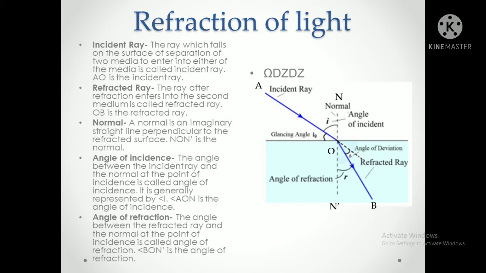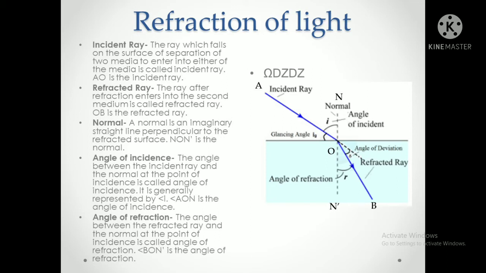Angle of incidence is which one? The angle between the incident ray and the normal at the point of incidence. See the definition there: the angle between the incident ray and the normal at the point of incidence is called the angle of incidence, and it is normally represented by angle I. Here angle AON is the angle of incidence.